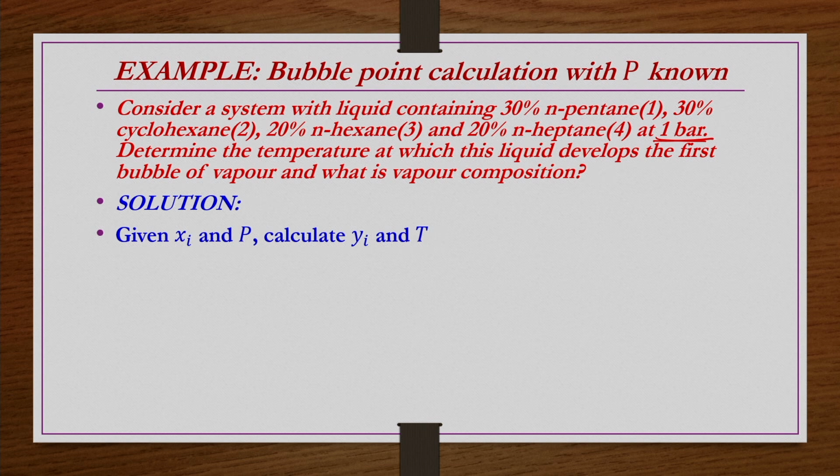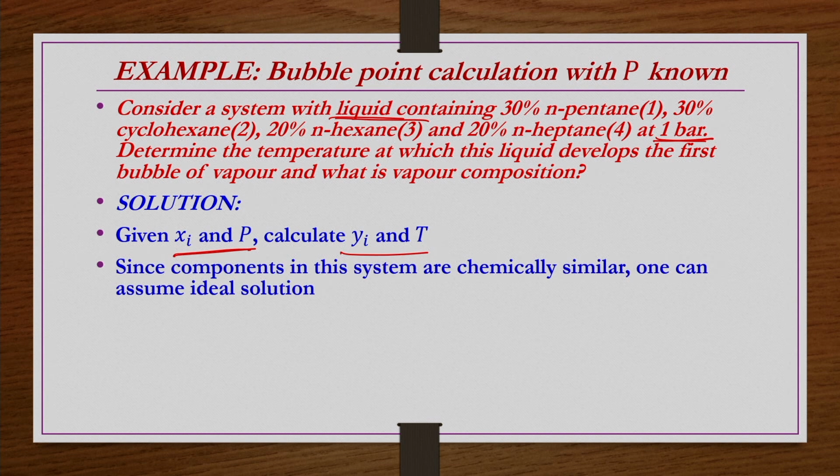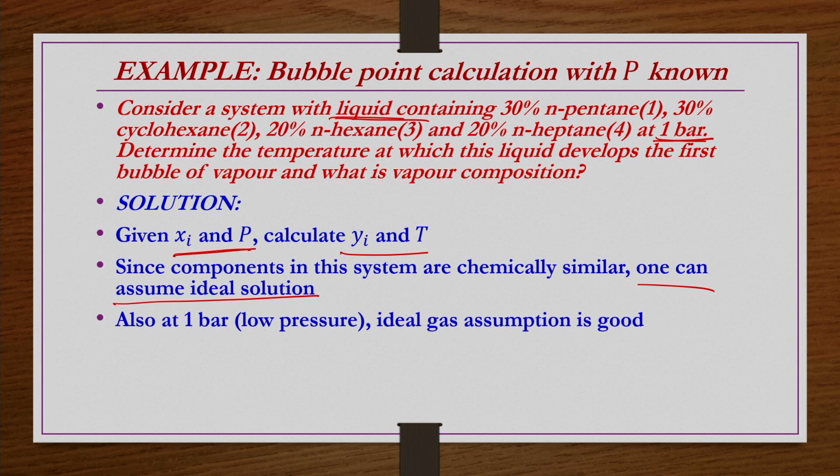So, Xi and P are given, liquid mole fractions are given, 4 components. It is a multi-component system, but a 2-phase system with ideal phases. So, calculate Yi and T here. Since components in the system are chemically similar, one can assume ideal solution, and since pressure is low, one can also assume ideal gas for the vapor phase.